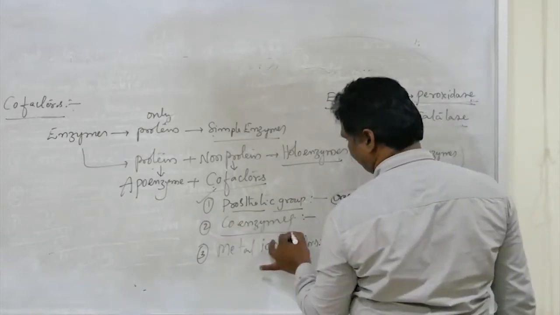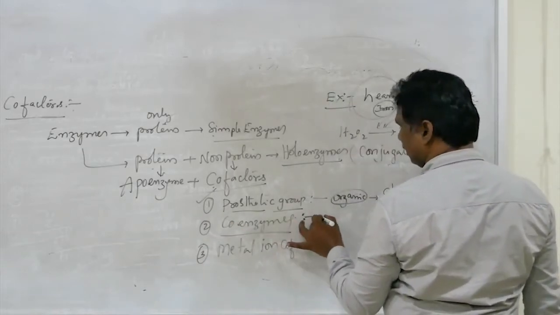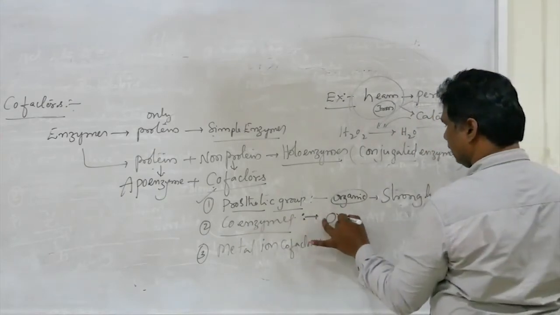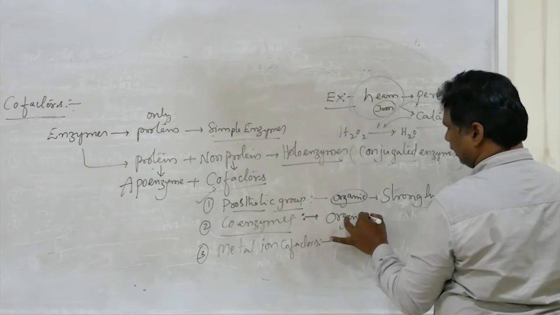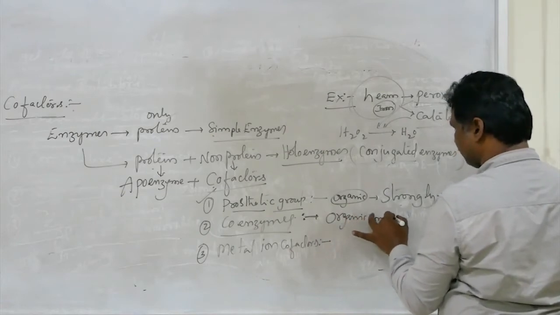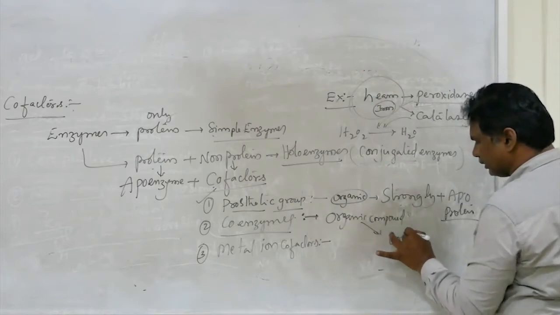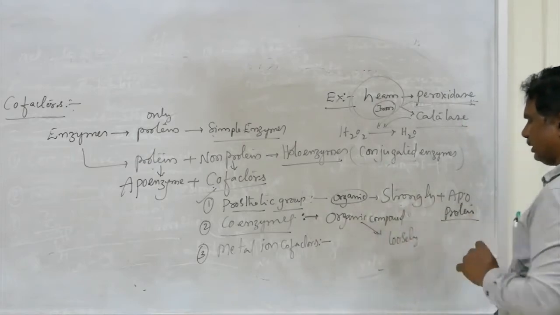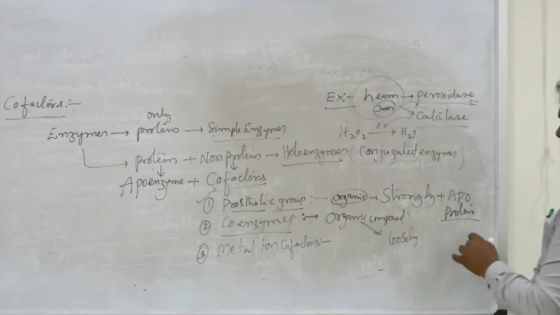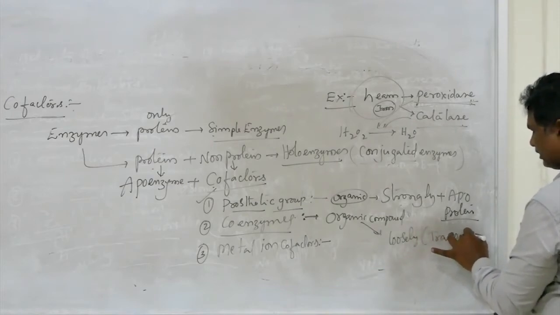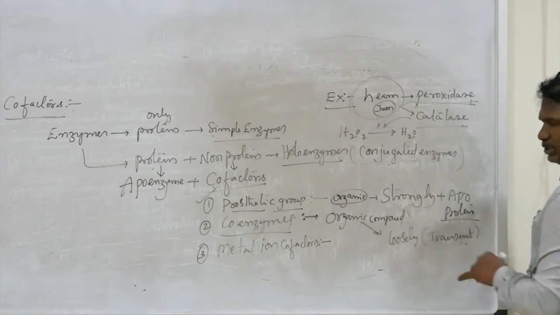Next, second one, coenzymes. Coenzymes are organic compounds. Those are loosely bonded, or in your textbook it says transient. Transient means intermediate stage.